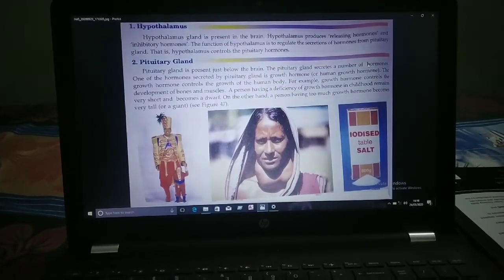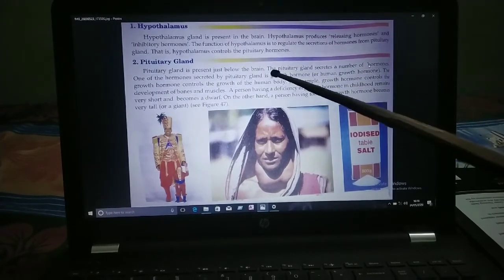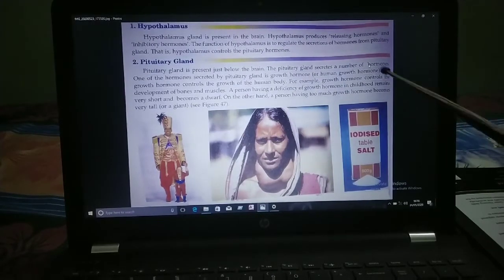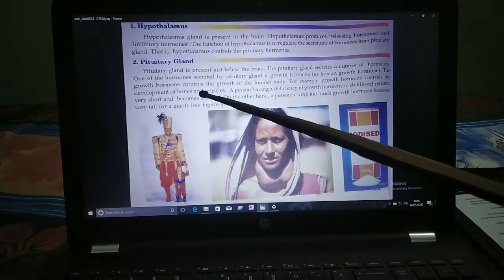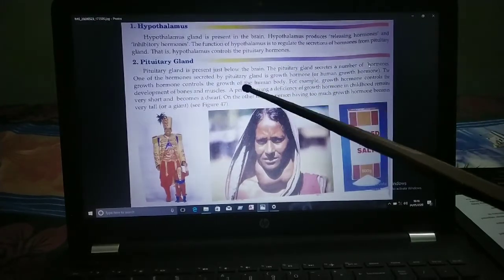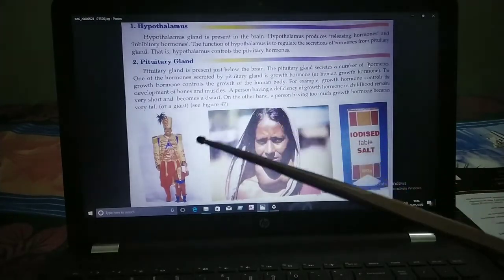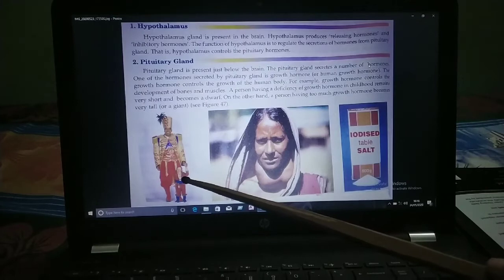The pituitary gland secretes hormones. You have to remember one hormone, the growth hormone. The growth hormone controls the growth of the human body. For example, growth hormone controls the development of bones and muscles. A person having a deficiency of growth hormone in childhood remains very short and becomes a dwarf. You can see the example.